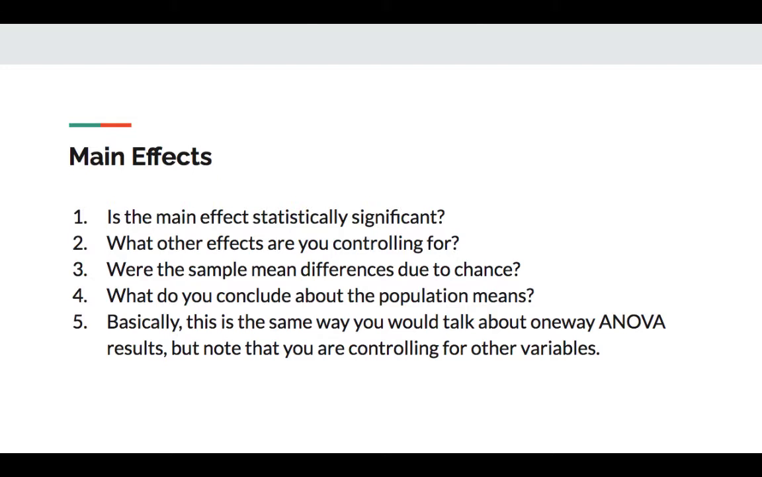Is the main effect statistically significant? What other effects are you controlling for? That would be the other independent variables in the model as well as the interaction terms. Were the sample mean differences due to chance? What do you conclude about the population means? So this is exactly the same thing that you say about a one-way ANOVA, except you also have to note that you're controlling for other predictor variables and interaction effects.